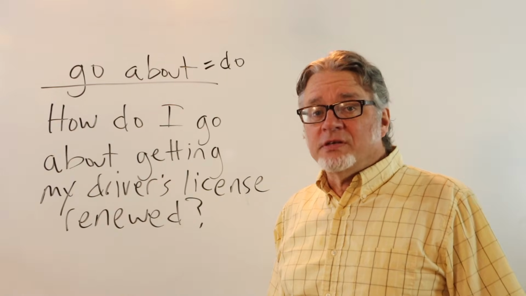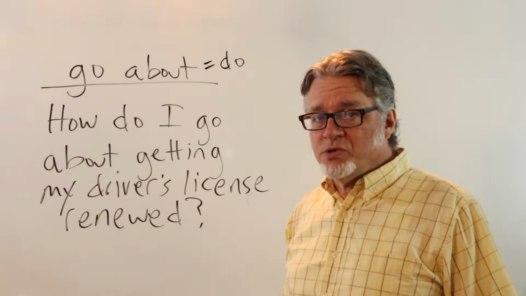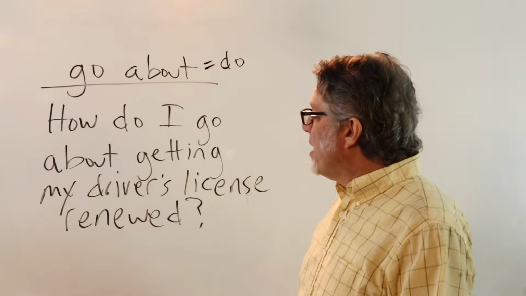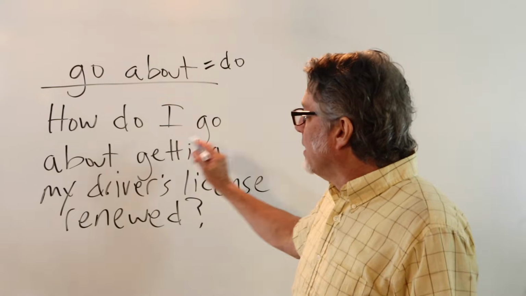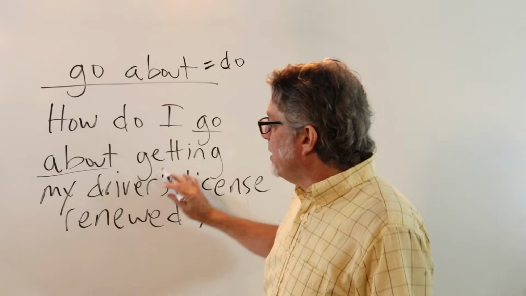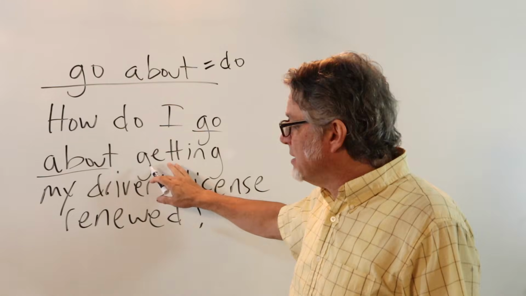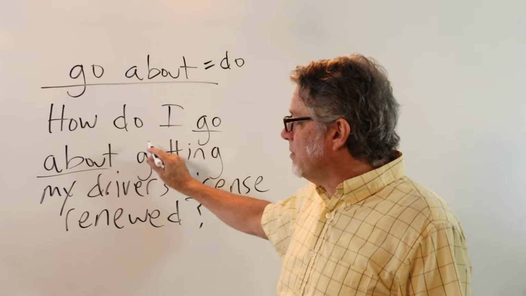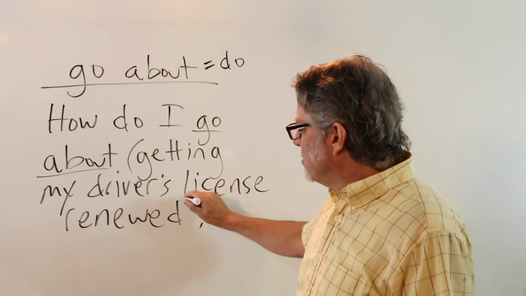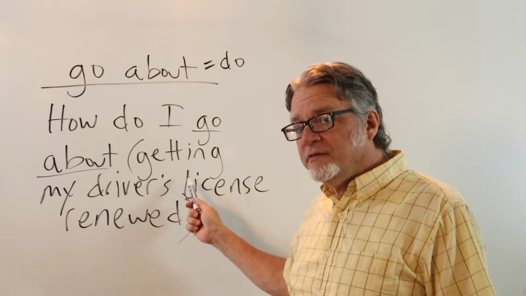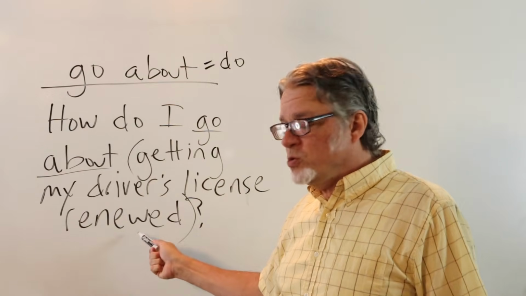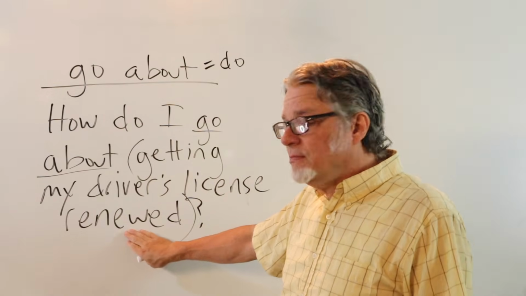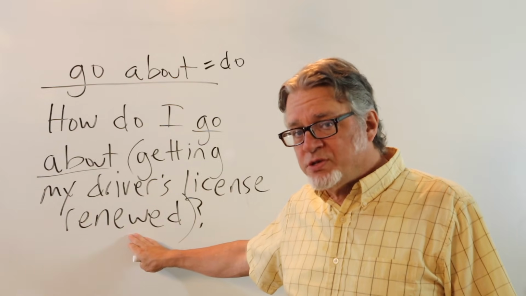My driver's license is going to expire soon. How do I go about getting my driver's license renewed? After go about, here is the gerund, getting. And all of this functions as a gerund phrase, getting my driver's license renewed. This word is a past participle.